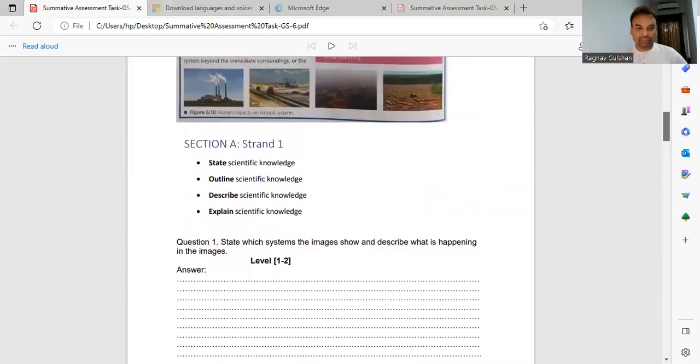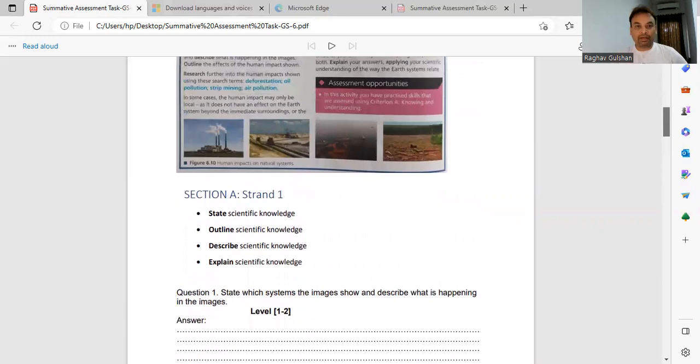So students, this is from the Earth system, right? The first question is: state which system the images show. These are the 4 images. Which system do these 4 images describe? You have to state. State means you have to write the name, and then briefly you have to describe. We are given the 4 images, and they are the parts of the Earth system.